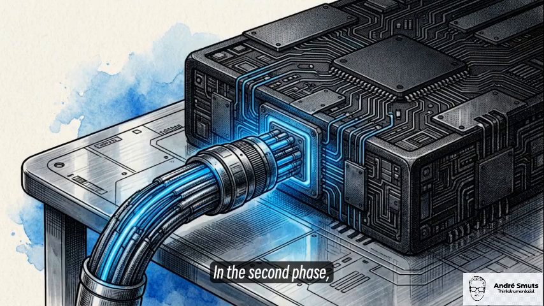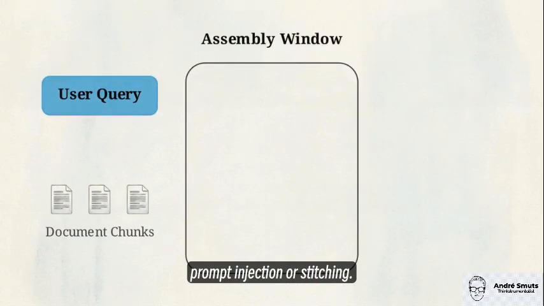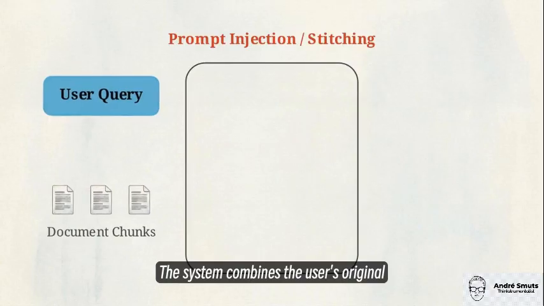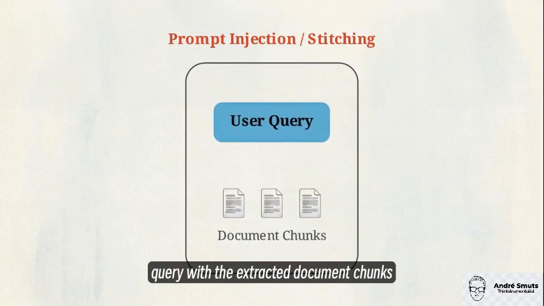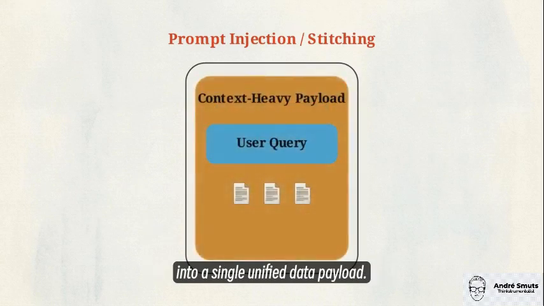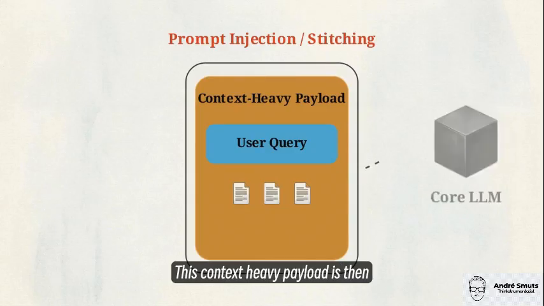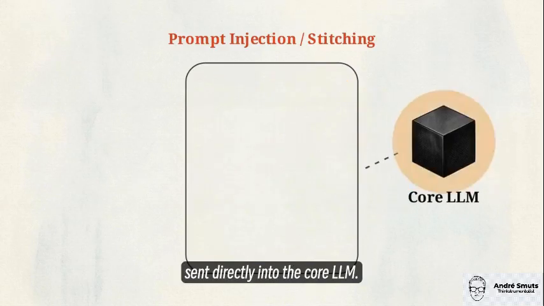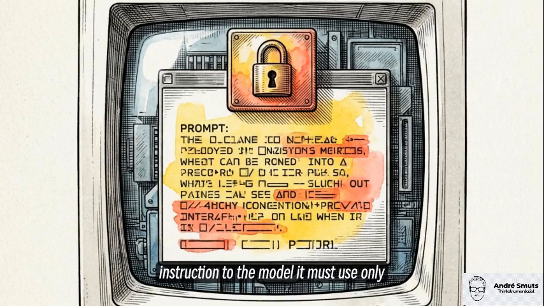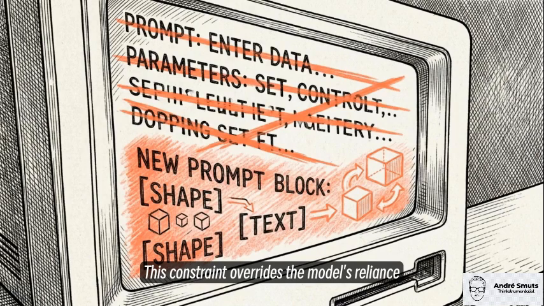In the second phase, those extracted facts are finally delivered to the core AI model. This assembly window shows prompt injection or stitching. The system combines the user's original query with the extracted document chunks into a single unified data payload. This context-heavy payload is then sent directly into the core LLM. The system applies a strict instruction to the model. It must use only the provided chunks to formulate its answer. This constraint overrides the model's reliance on its own outdated parametric memory.